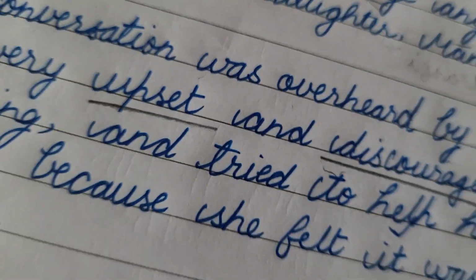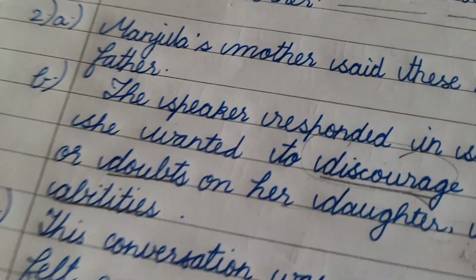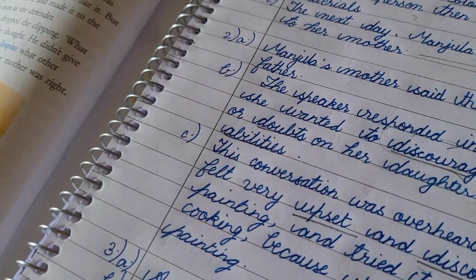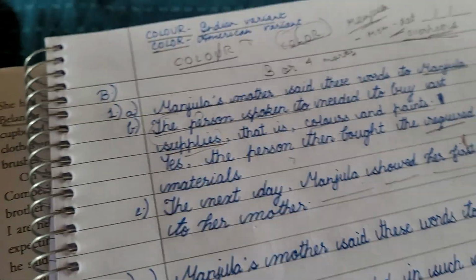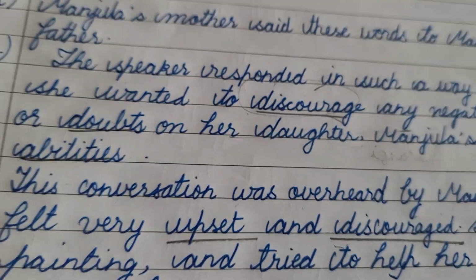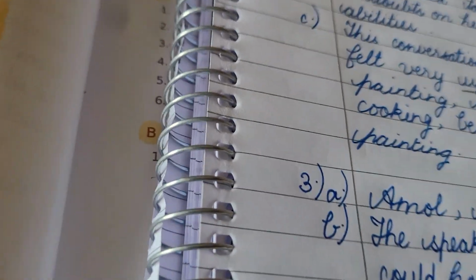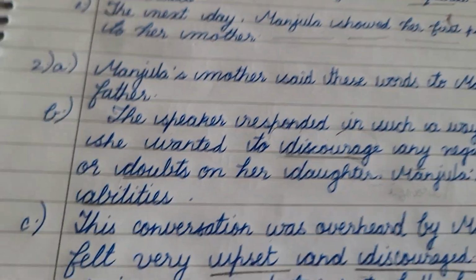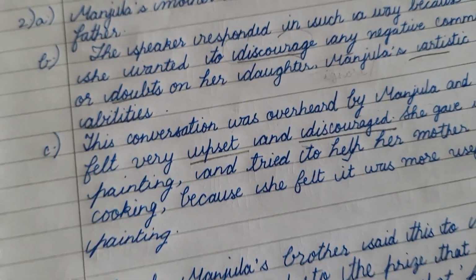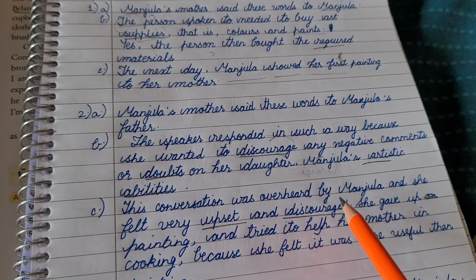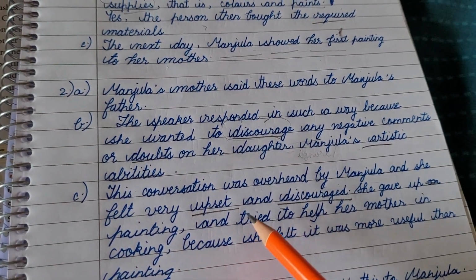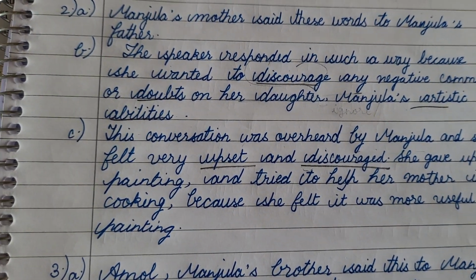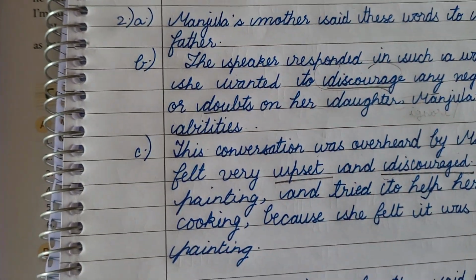She threw everything into an area from which she planned never to pick it up again. Then she tried helping her mother with cooking, because her mother could also get some help, and she felt, okay, in that case, let me help my mother. So Manjula felt very upset and discouraged. She gave up painting and tried to help her mother in household chores and cooking, because she felt it was more useful than painting.